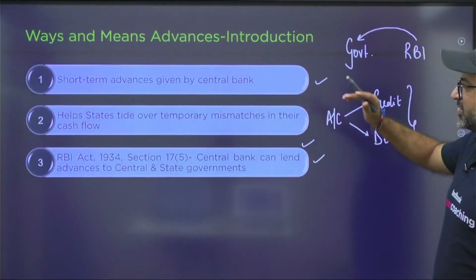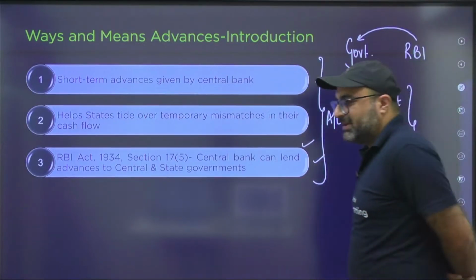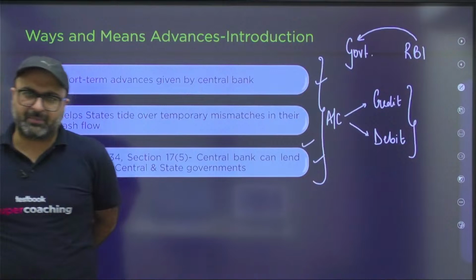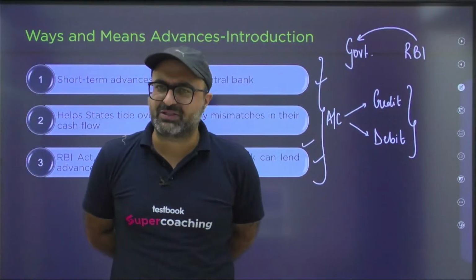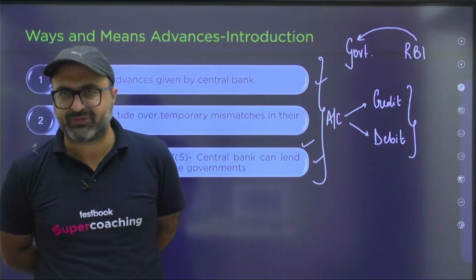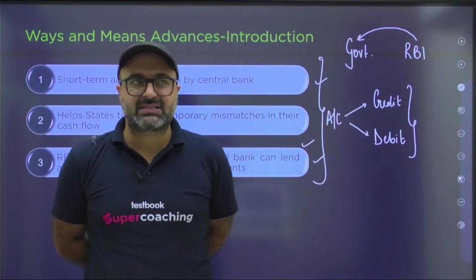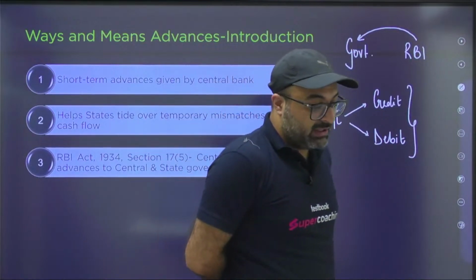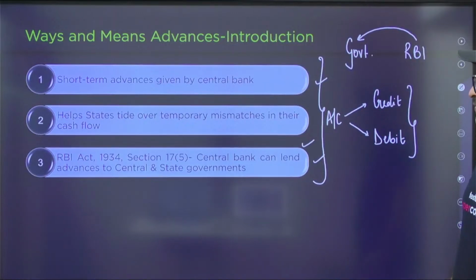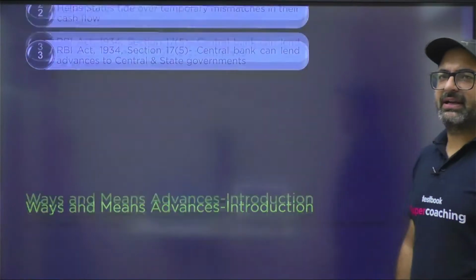Next point, which is important, but before that, remember these 3 points, they are really very important. First is, what is ways and means advances? It is a short-term loan which is borrowed by government from RBI in order to overcome its mismatch, or in order to overcome its liquidity issues, in order to overcome its credit and debit mismatch. Along with that, this particular initiative of RBI is not only for the central government, it is also for the state government, and it is clearly mentioned under the RBI Act 1934.